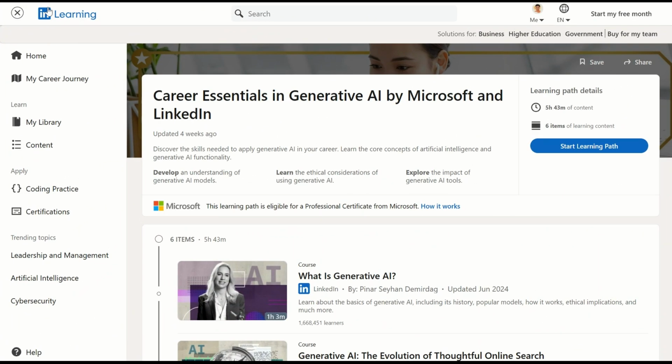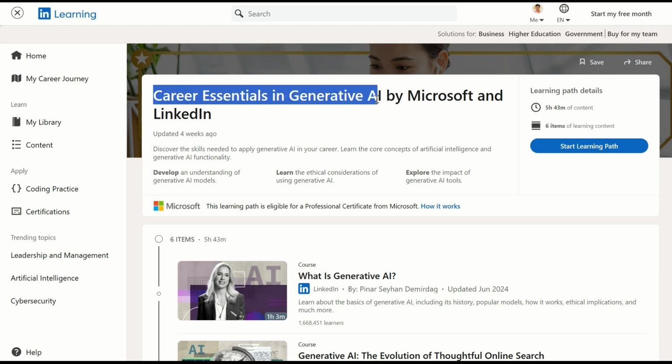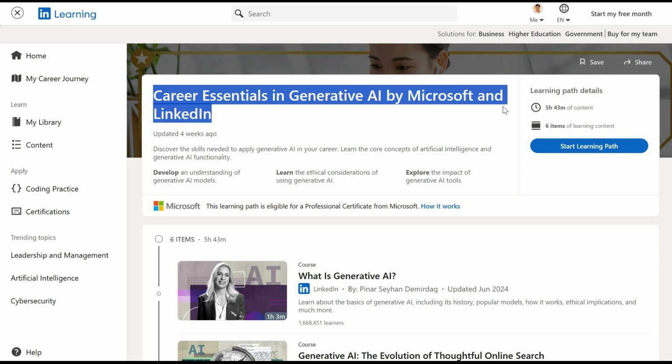So, Microsoft and LinkedIn have teamed up to provide a course on generative AI which will be helpful for beginners as well as people who want to improve their knowledge of generative AI. And the main thing is you will get a badge from Microsoft and LinkedIn. Let's get started on how we can enroll and do a certification course for this generative AI which is provided by Microsoft. On the screen you can see I have opened the LinkedIn Learning platform where we have a course called Career Essentials in Generative AI by Microsoft and LinkedIn.